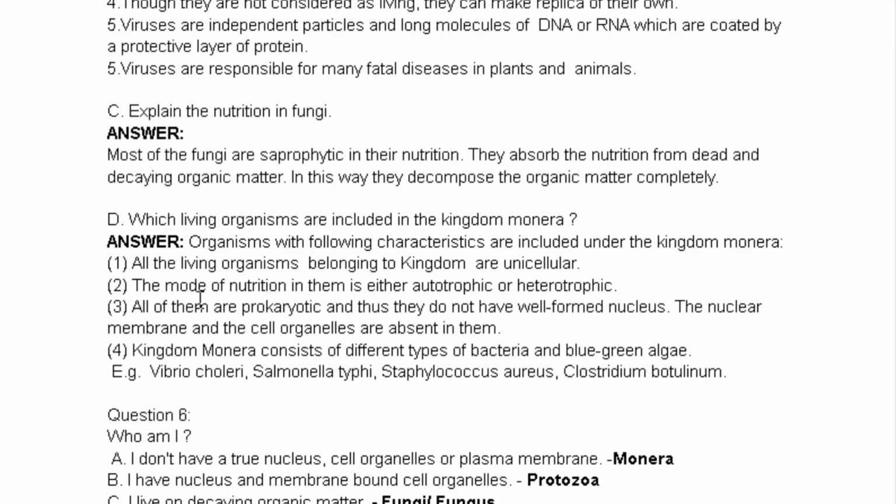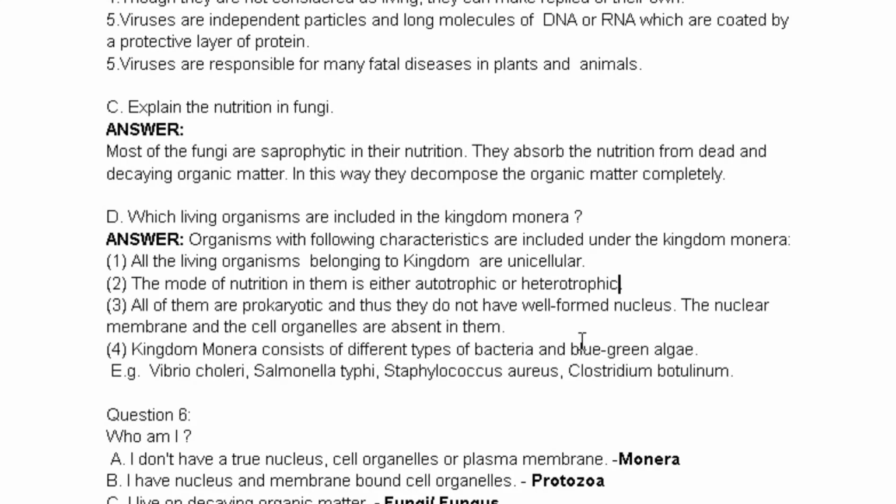The second point says that the mode of nutrition in them is either autotrophic or heterotrophic. That means the way they take nutrition from the surroundings should be either autotrophic, that is, they create their own food, or else they should depend on other organisms for their food. All of them are prokaryotic and thus they do not have a well-formed nucleus. The nuclear membrane and cell organelles are absent in them.